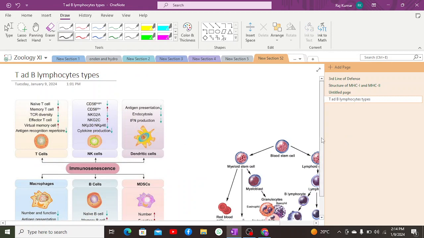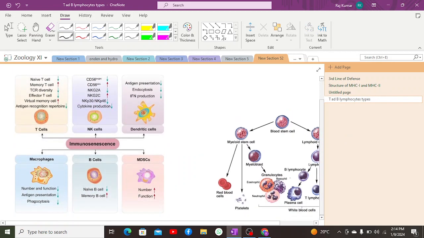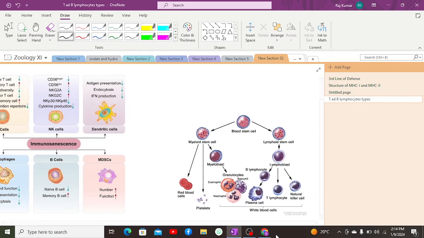Now coming to a basic introduction of T and B lymphocytes. First and foremost, it includes a blood stem cell, which is known as the pluripotent stem cell. That pluripotent stem cell generally divides into five major classes of cells, which are known as the monoblast, lymphoblast, megakaryoblast, proerythroblast, as well as myeloblast. We can also call them myeloid stem cell, lymphoid stem cell, depending on how we utilize the terminology.